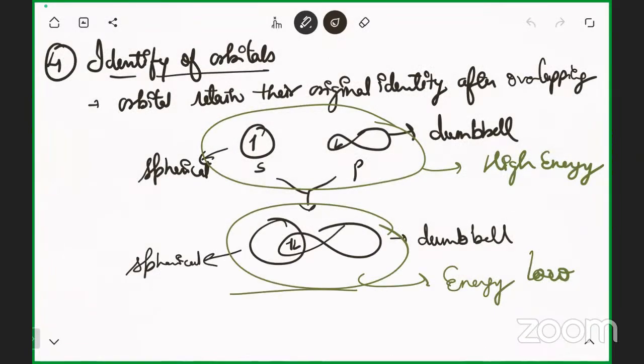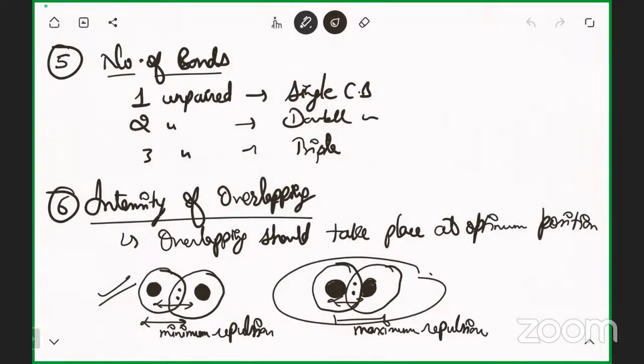The condition is that orbitals retain their original identity even after overlapping. Even after the overlapping, what exactly happens? There is no change in the shape of the atomic orbital, no change in the property, so it retains its original identity. And fifth was about the electron bond. For example, if one unpaired electron is present, then a single covalent bond. Two unpaired electrons, a double covalent bond. Three unpaired electrons, a triple covalent bond.